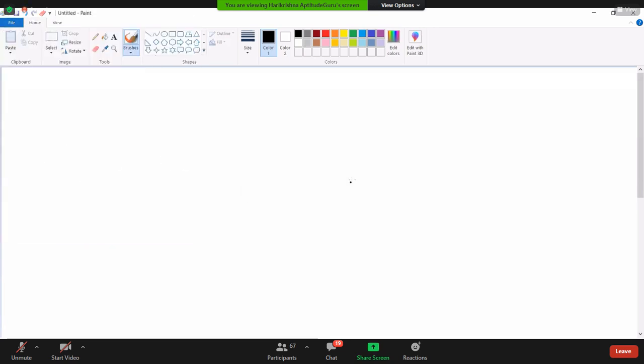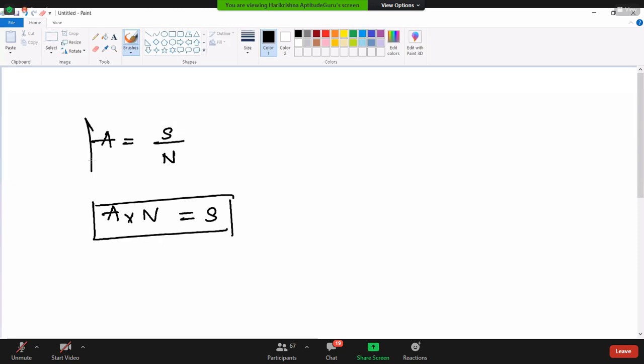So coming to the next point, average is given with the formula sum of the terms by number of the terms. So you can find the sum of the terms just by doing average into number of the terms. Remember this formula as well as the previous one. We'll try to look at the first three questions which we have taken in the previous class.